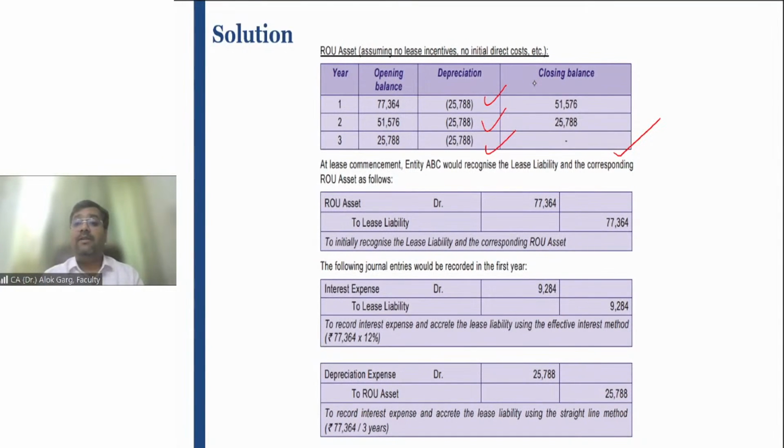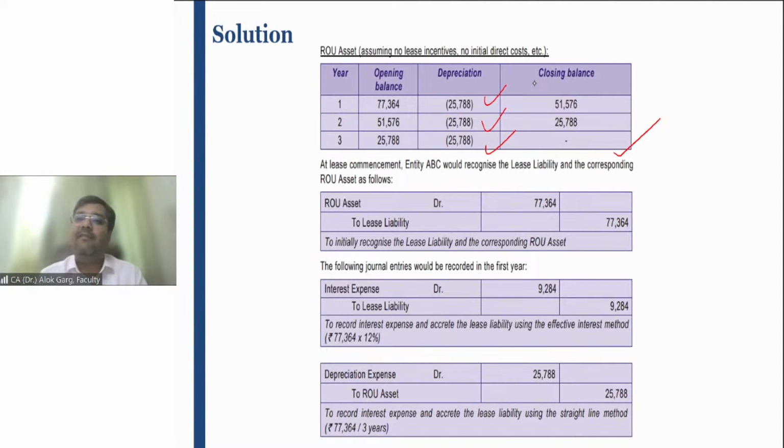This is one of the most important standards, I would say, and with my experience and thought process, I can share that you will have close to an 8 to 10 marks question from this Ind AS 116. And this standard is very important from the real life perspective as well. If I interview any candidate for a financial reporting profile, I used to ask questions from Ind AS 116, right? So this standard is important from exam perspective, interview perspective, and auditing and accounting perspective as well.